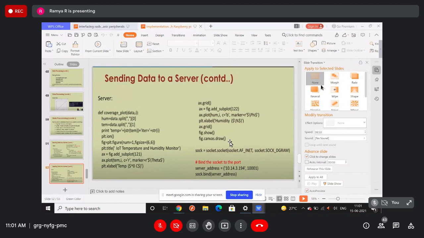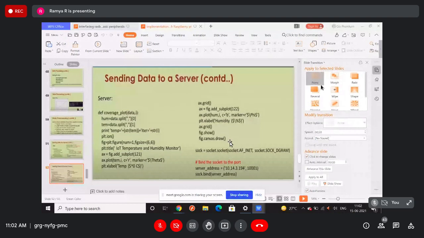So the zeroth element becomes humidity, and the first element becomes the temperature. Already we gave humidity index 0, so the index 0 element becomes humidity, and the element at index 1 becomes the temperature.